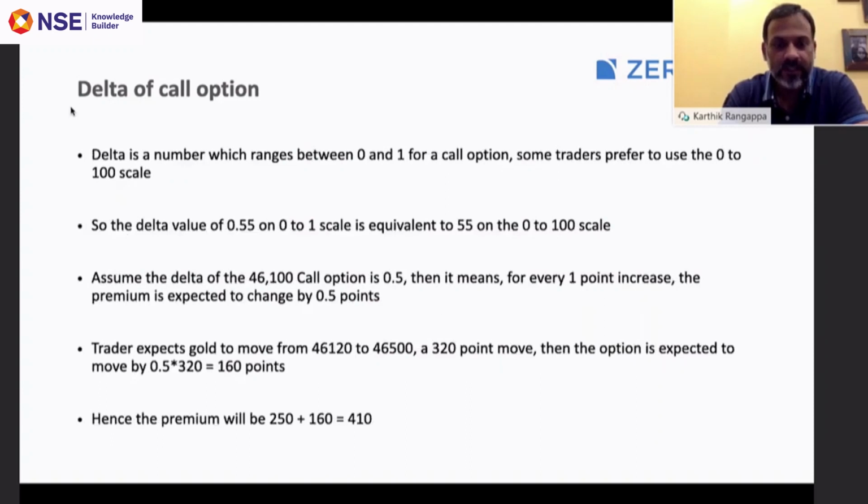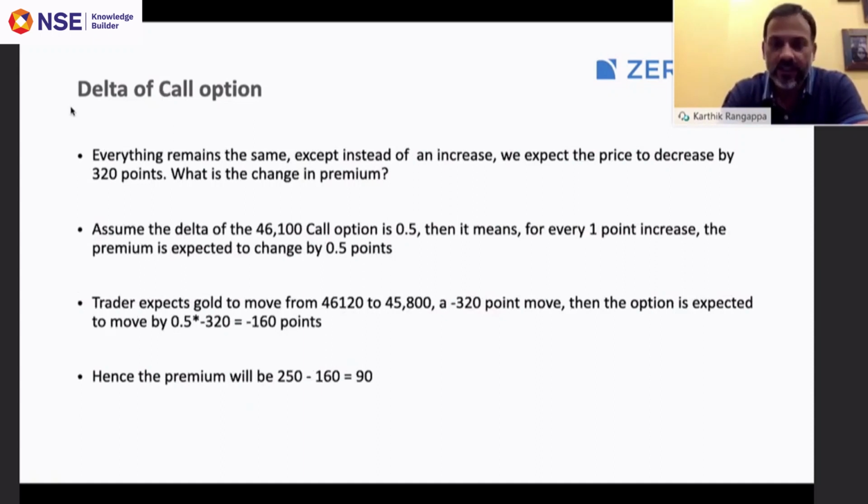So that's how delta helps us in estimating the likely change in premium. This is for a call option. Now let's look at the same example. Instead of expecting the underlying to increase by 320, let's see what happens if the movement is in the other direction. That is, we expect a 320-point downward move.